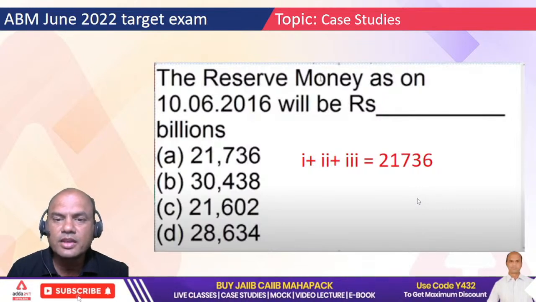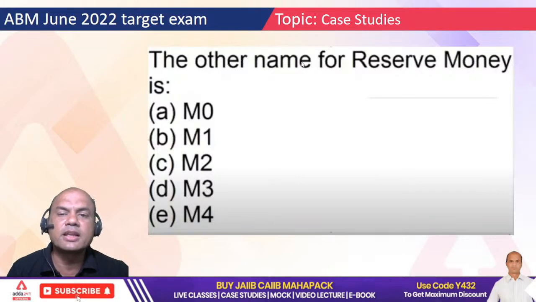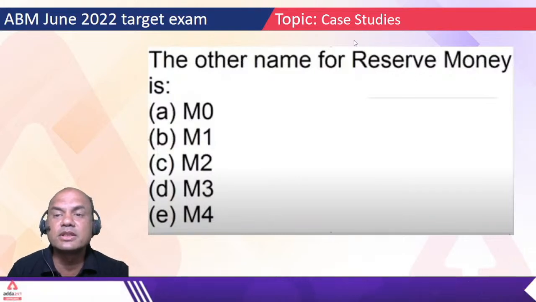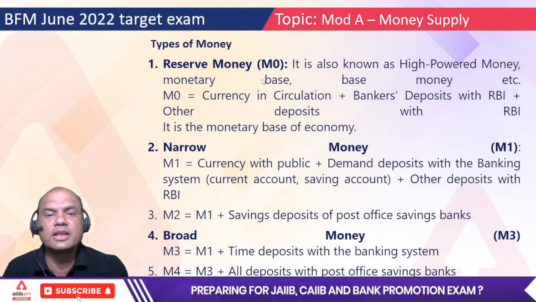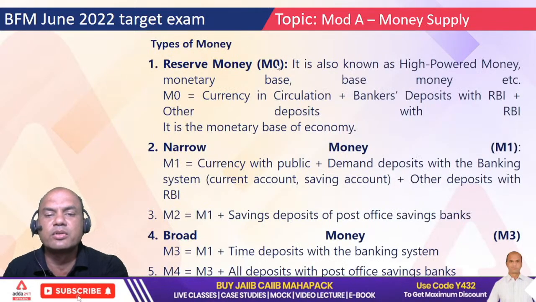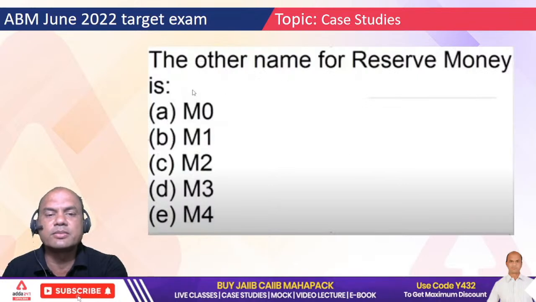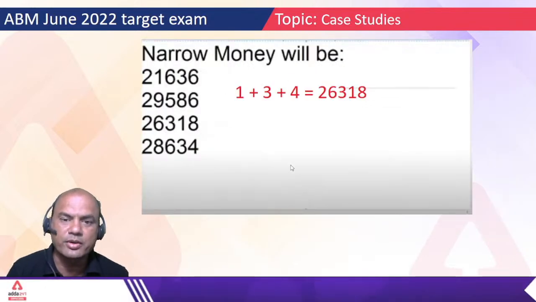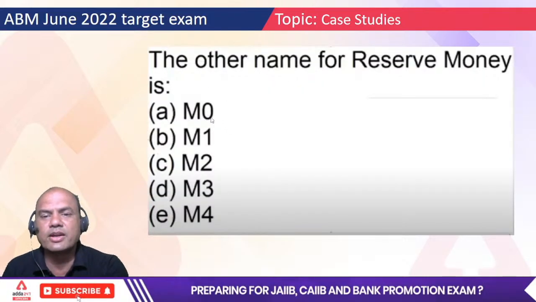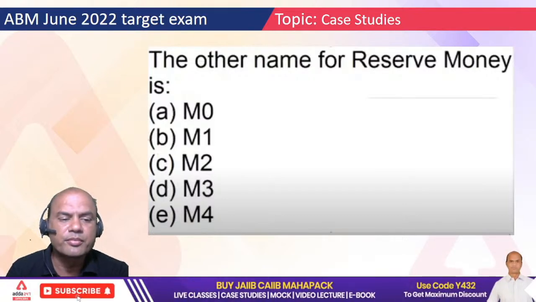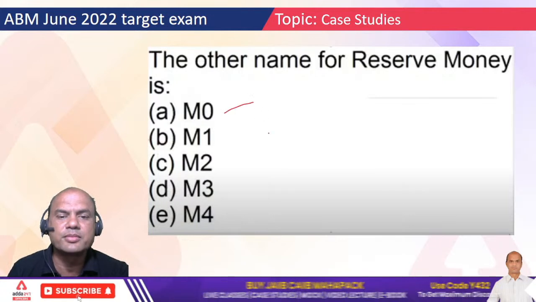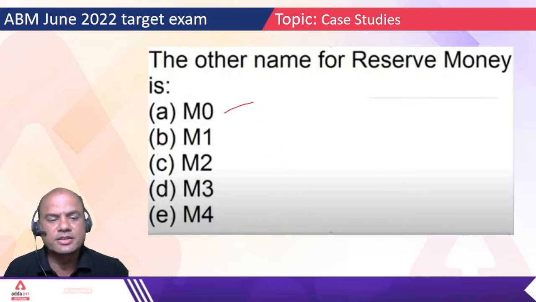Next, the other name for reserve money is, now reserve money we just saw, right? What is the other name for reserve money? Reserve money is M0. So the other name for reserve money is M0. Got this point? I haven't calculated because we already know it. I'll mark it over here, M0.